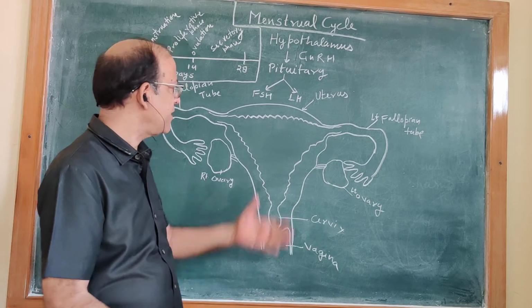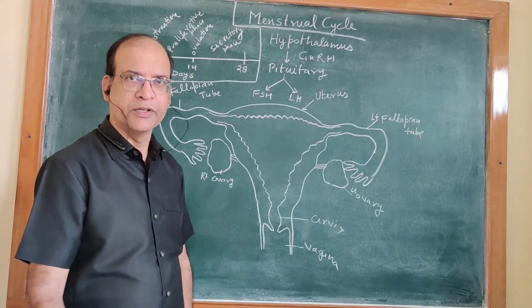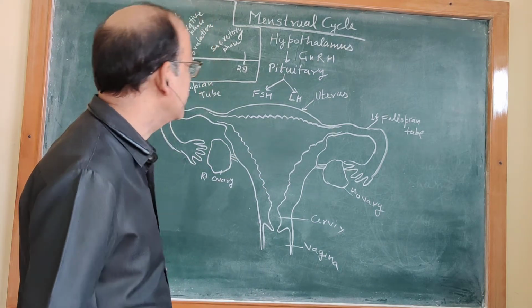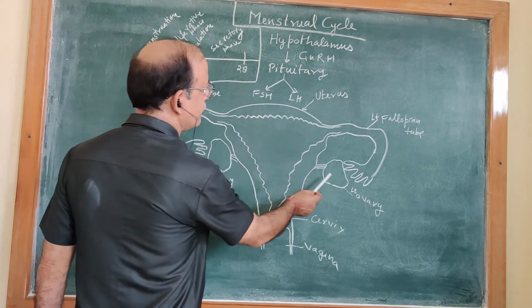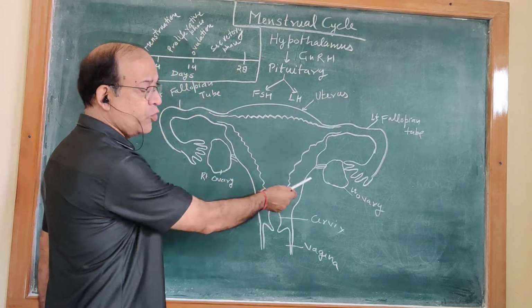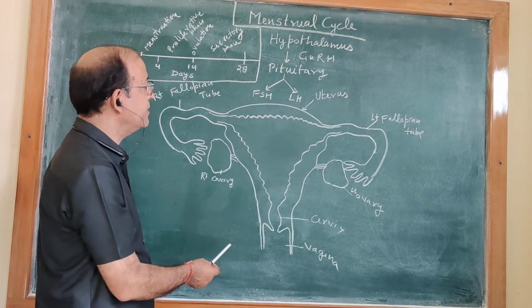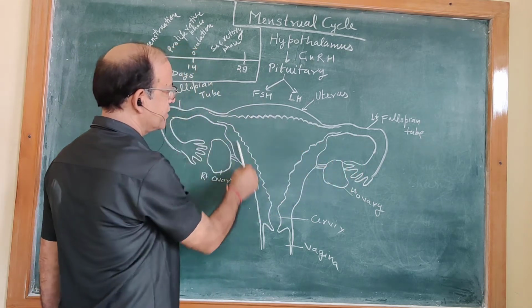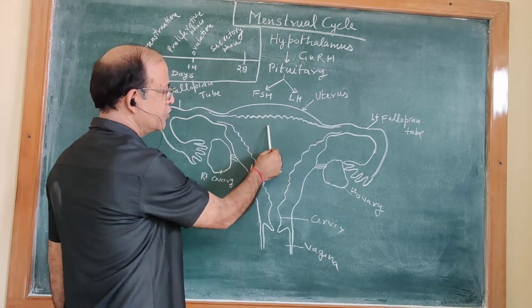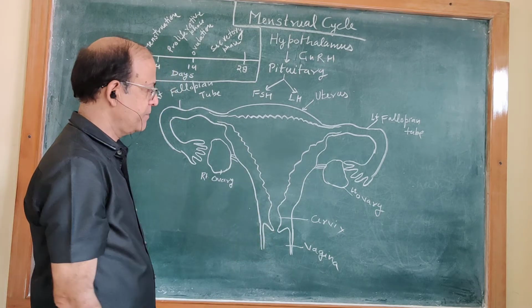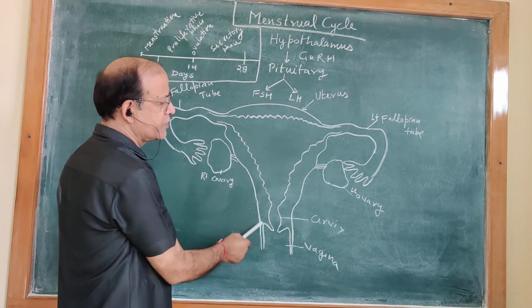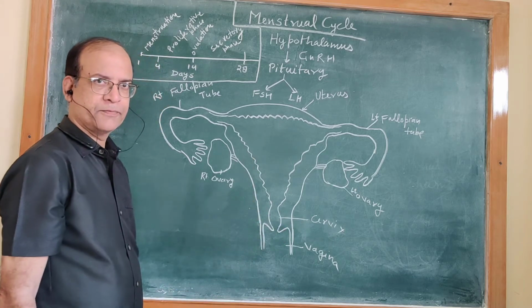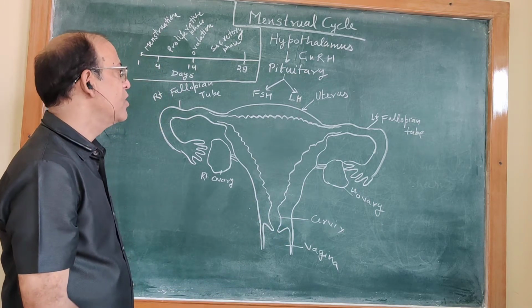Before that, have a look at the reproductive system. The reproductive system has female sex organs. These are ovaries, two ovaries are there. Fallopian tubes. This is a muscular structure, uterus. This is vagina. The lower part of the uterus is called cervix. Okay.